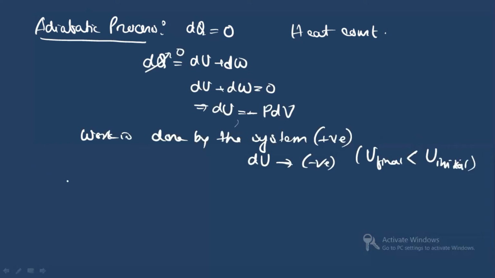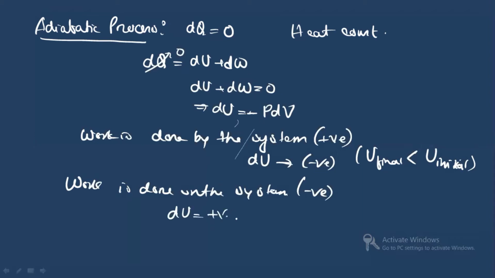All right. Now, if work is done on the system, then the work done is negative. If work done is negative, then dU will become positive. Yes or no? dU is becoming positive. That means the internal energy is increasing. So this is all about the first law of thermodynamics in case of an adiabatic process.